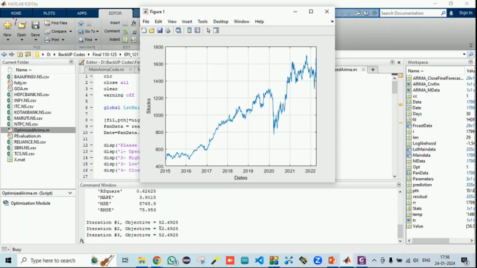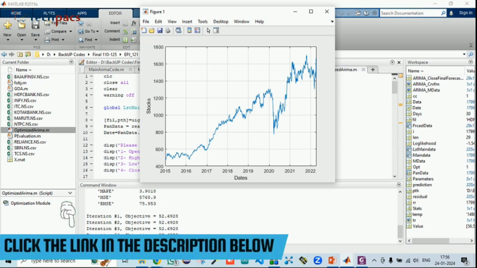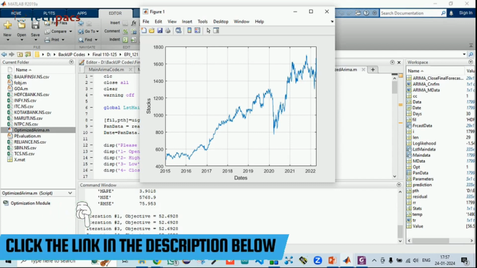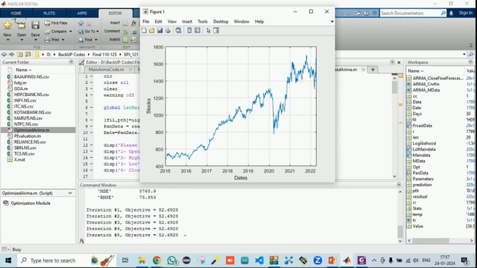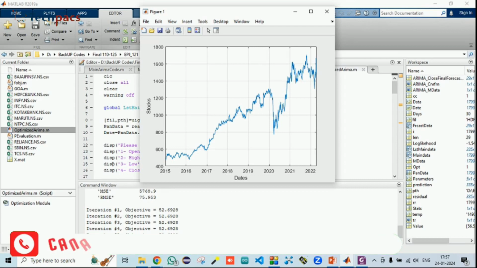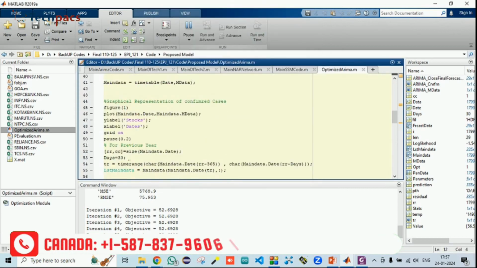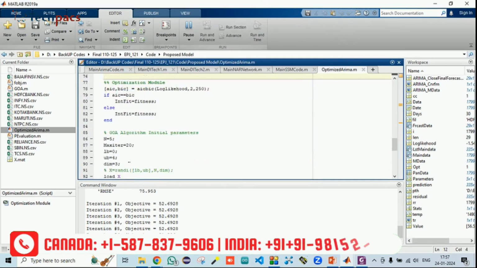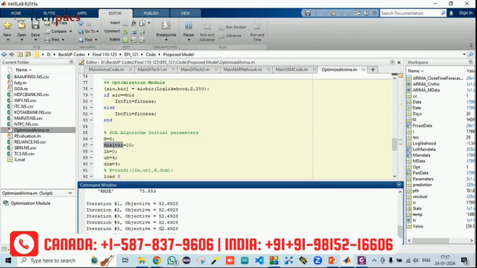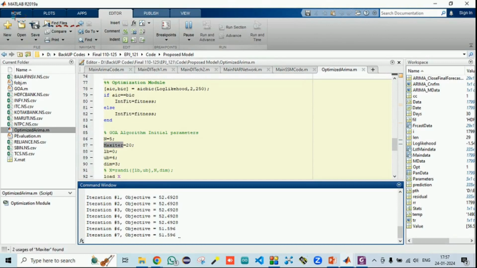You can see at the initial stage, no effective combination has come out till now, because optimization algorithms generally give us a random solution every time we run. So let's see whether it is improving over the iterations or not. How many iterations have we implemented? In our proposed method we have taken 20. So here you can see the error got reduced from 52.69 to 51.596.